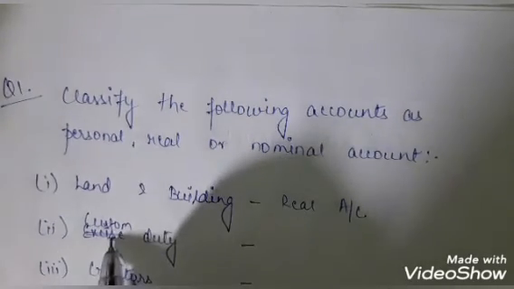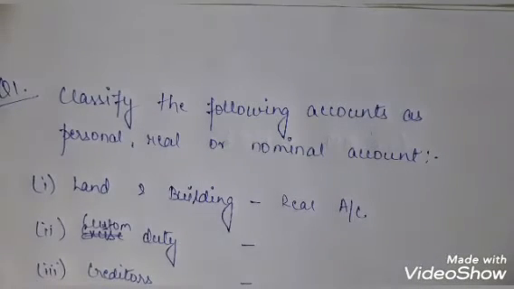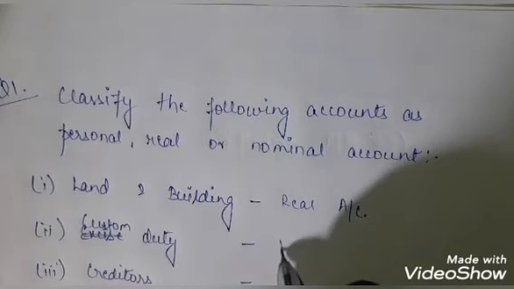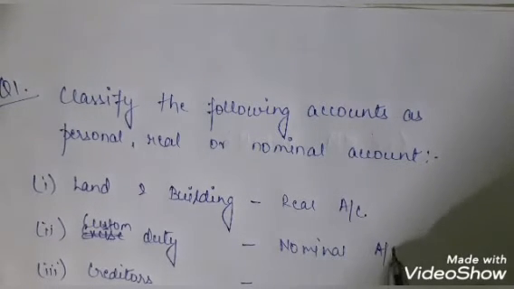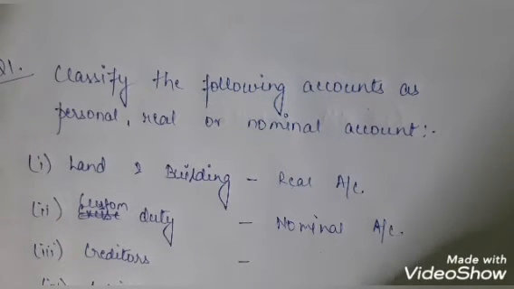Now the custom duty, it is a tax that we have to pay on the goods that we are purchasing from other countries, from the imports and the exports. Because this is an expense, all the taxes would be coming under the expenses. So because expenses come in the nominal account, this custom duty would also be a nominal account.